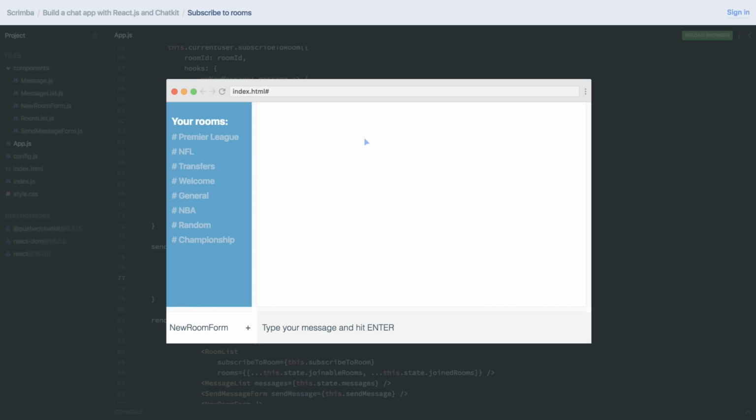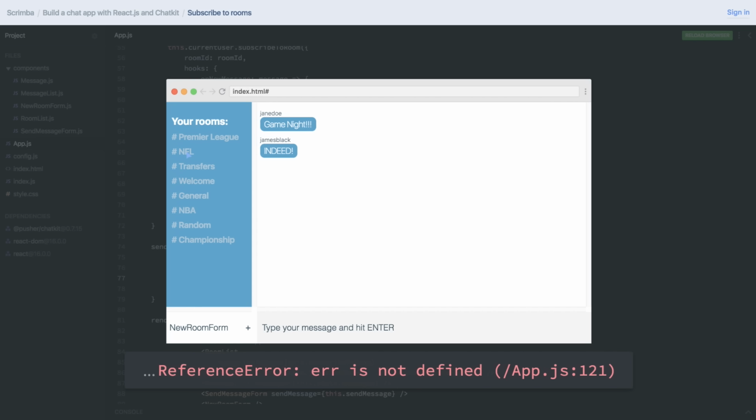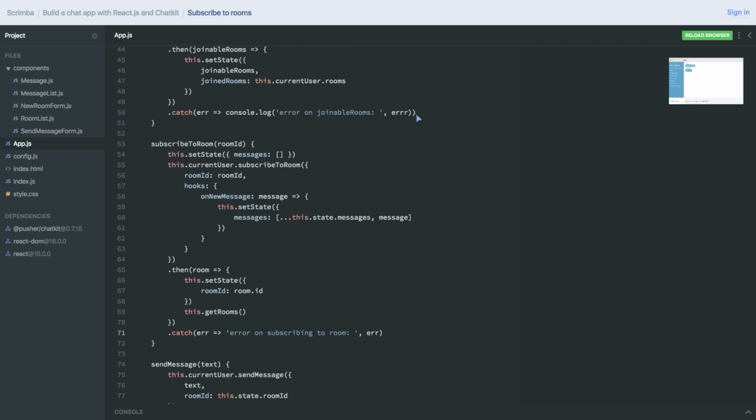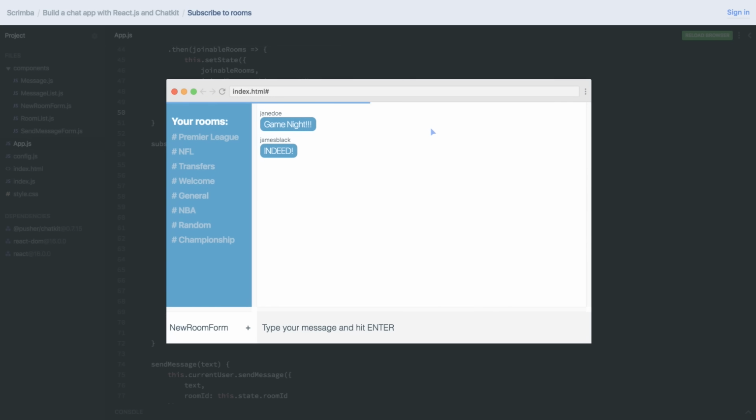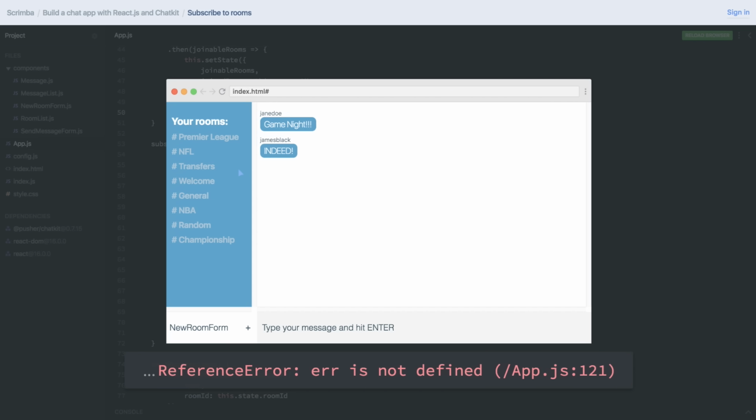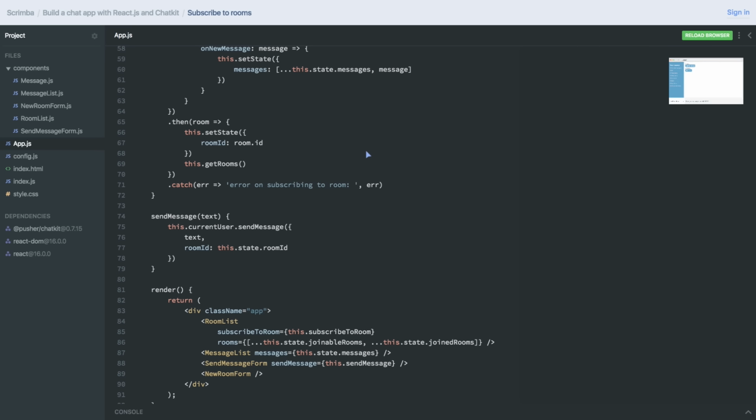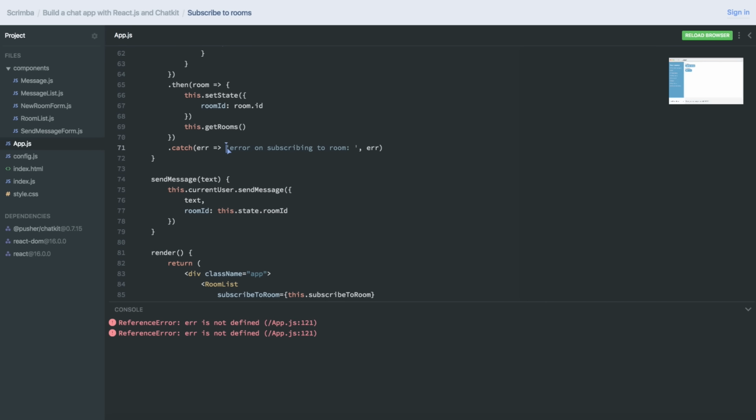So let's try this. Now, I haven't joined any rooms yet because we haven't called subscribe to room. If I click NFL, for example, reference error. Error isn't defined. Let's see. I had 3 R's here. Rerun it again. I click NFL. Error is not defined. Yet again. Oops, I made a weird mistake here. I didn't wrap this in a console log.